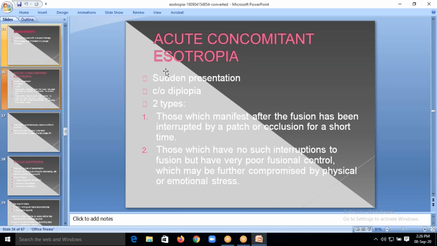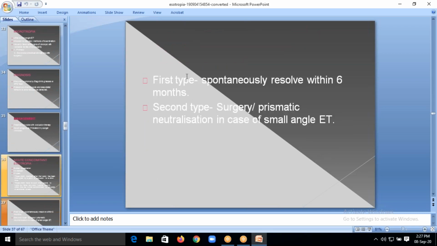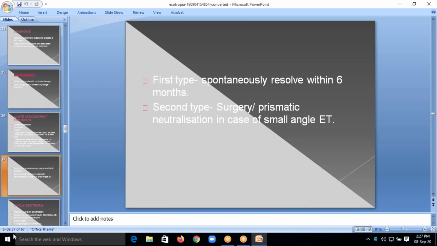Even some of us will have it when there are exams; a patient who is more stressed will have mild esotropia. This is called acute concomitant esotropia. Most people will not have any problem, and very few will have diplopia. The first type usually resolves within a few days, and for the second type surgery is required.